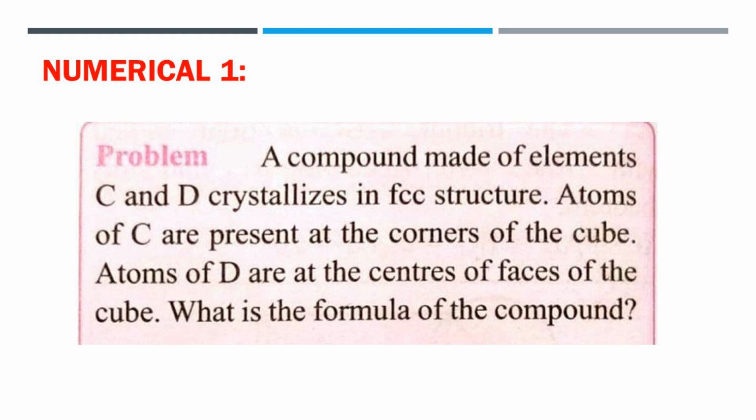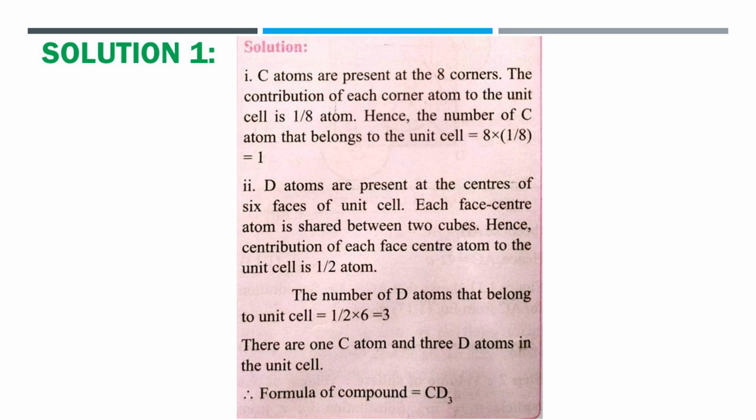Atoms of D are at the centers of the faces of the cube. Then what is the formula of the compound? Now, when we have to solve such types of examples, first take the given data.